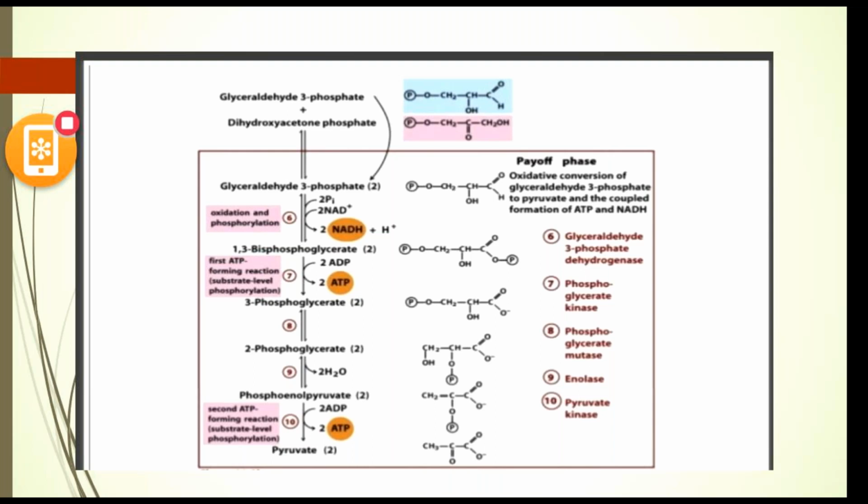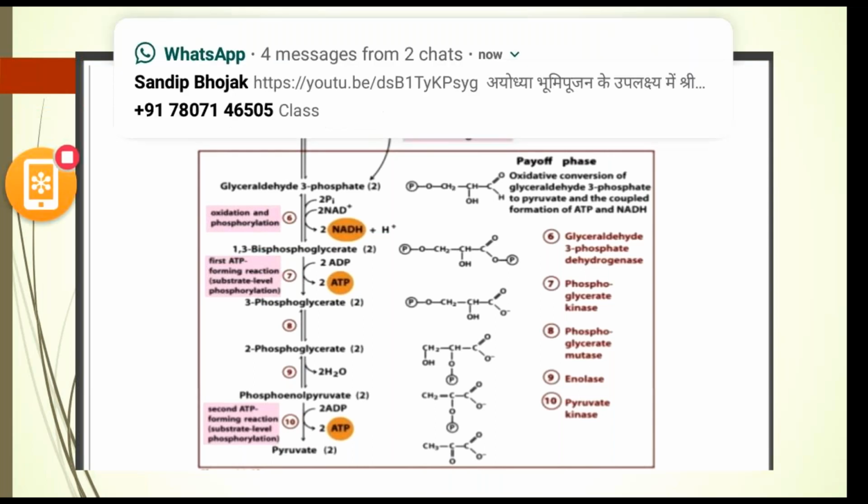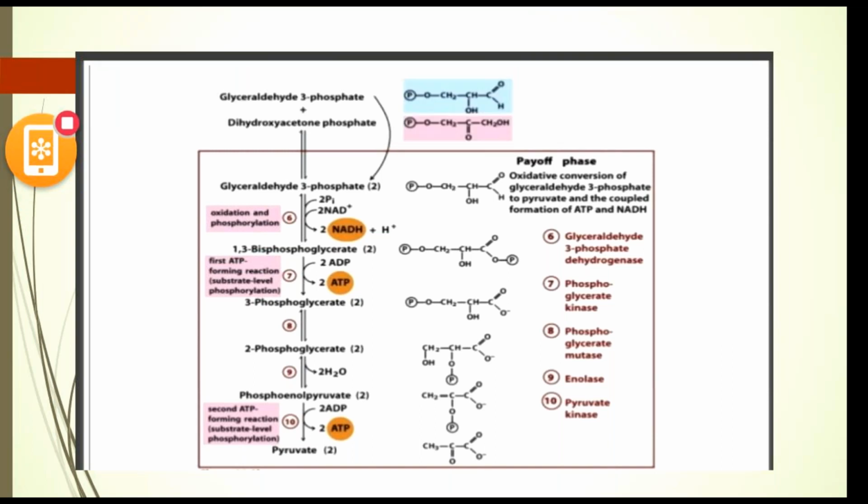Again here we are producing energy and paying off the energy, so it is also known as the second substrate level phosphorylation. At the end of glycolysis, 2 substrate level phosphorylations occur, in the 7th and 10th steps. A total of 4 ATP molecules are formed in these 10 steps. Since phosphorylation is involved, we can also say that the net gain of ATP molecules is 2. In addition, 2 molecules of NADH are formed in the 6th reaction.